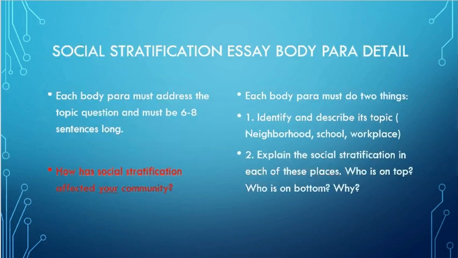But let's move a little further. Let's get a little more detailed. Each body paragraph needs to be 6 or 8 sentences long. And basically, in 6 or 8 sentences, you need to answer the question. So if I'm talking about social stratification in my community schools, I need to come up with 6 to 8 sentences that answer how social stratification has affected my schools. That's not too hard if you think about it, but it gets even easier.